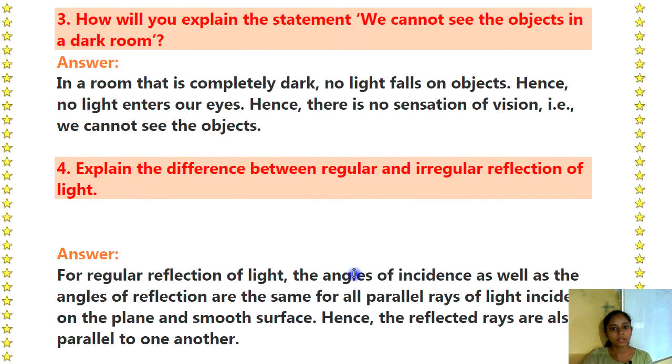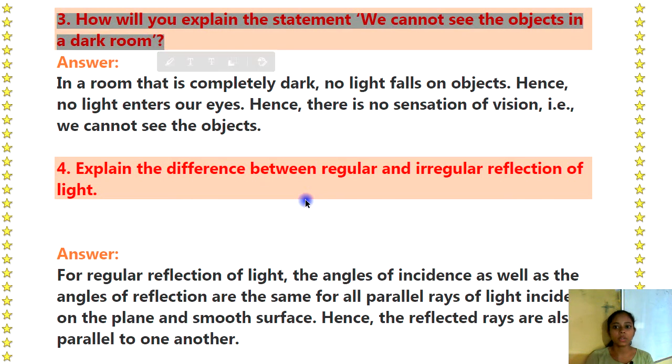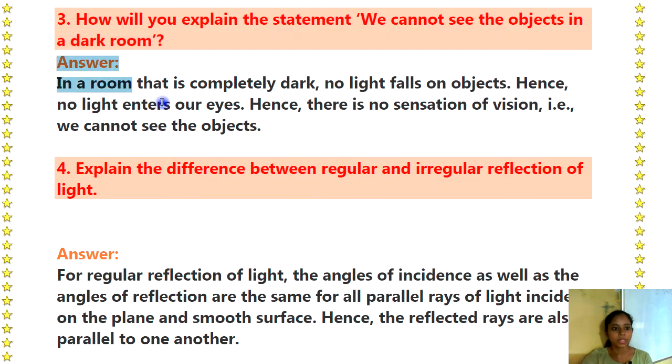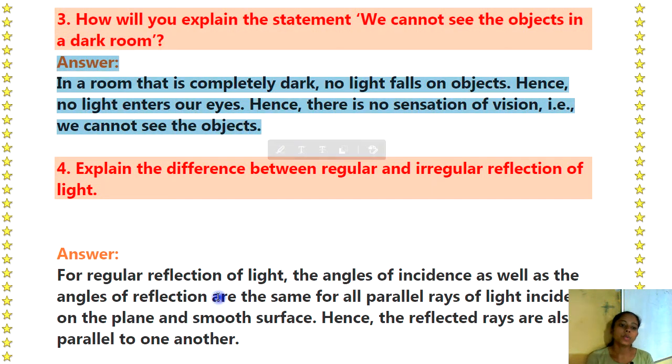Then our question number 3 is, how will you explain the statement, we cannot see the objects in the dark room? Answer: In a room that is completely dark, no light falls on objects. Hence, no light enters our eyes. Hence, there is no sensation of vision. That is, we cannot see the objects.